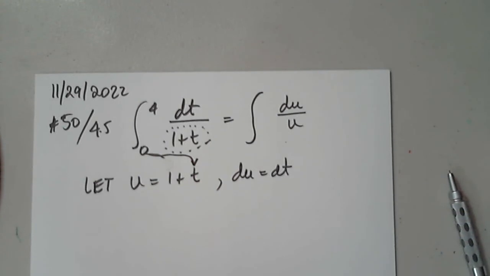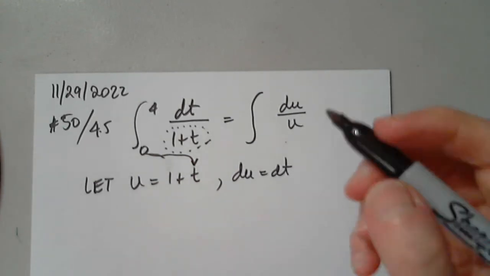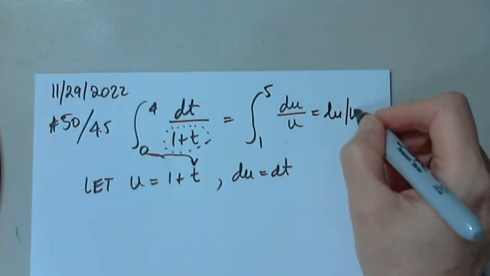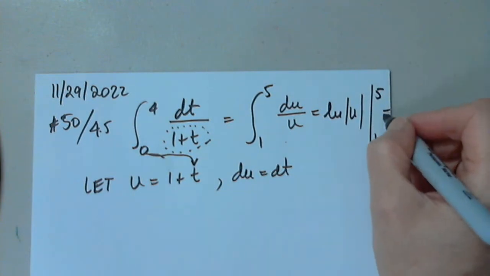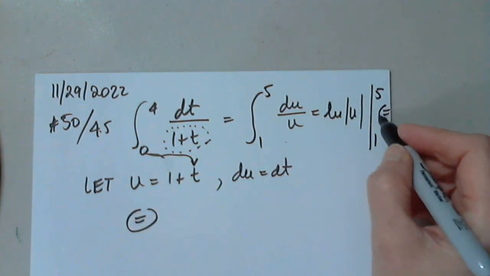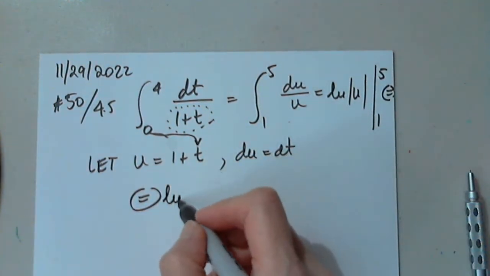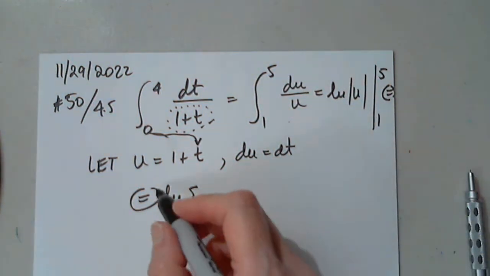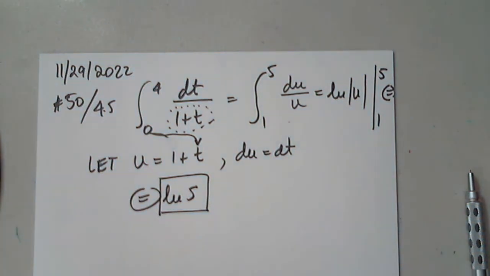So the limits of integration, not LIM, right? The limits of integration, 1 through 5. So this is natural log of absolute value of u from 1 to 5, which changes into natural log 5. I should write minus natural log 1, but that is 0. So this is the final answer, and you don't have to go back. Of course, it's a definite integral. Good. Other questions?